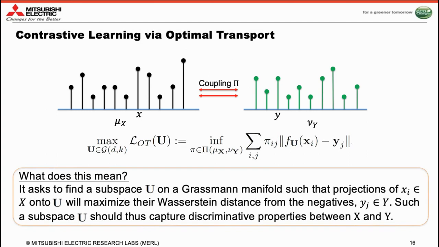So our assumption on U, which is a linear subspace, is thus justified. We assume that there are subspaces in X, characterized by U, that consist of the useful information. Through the Wasserstein distance, we try to find the minimum coupling or alignment between X and Y, and then find the subspace U that maximizes this distance.